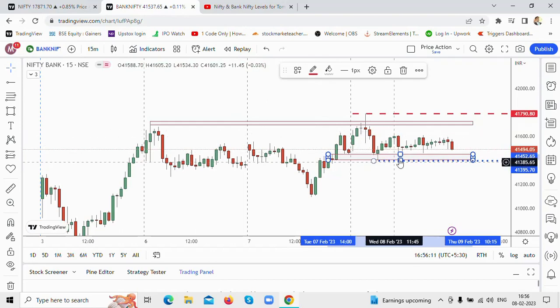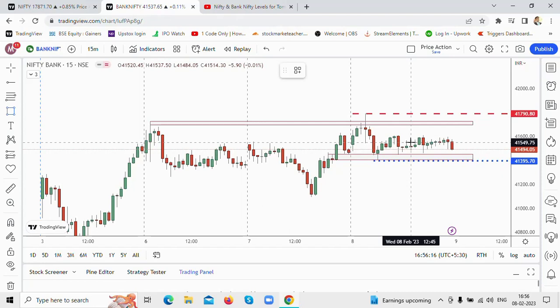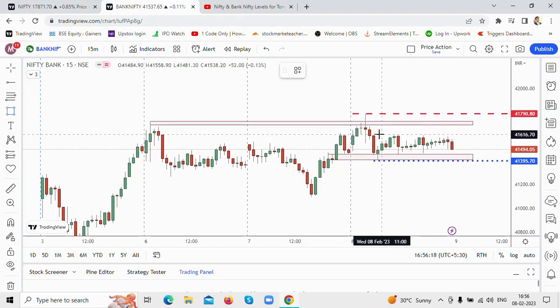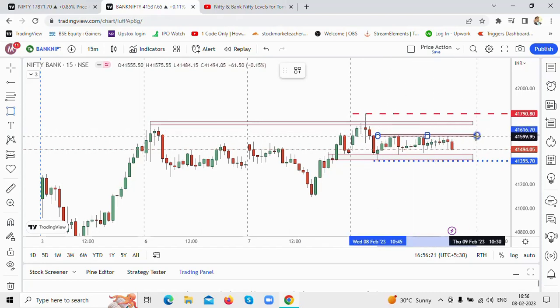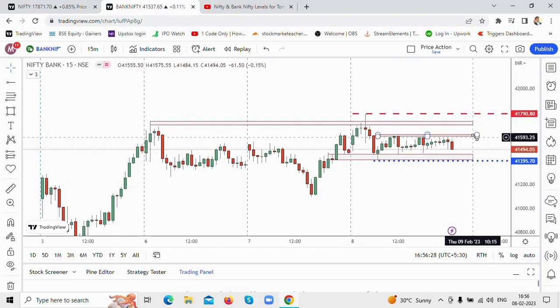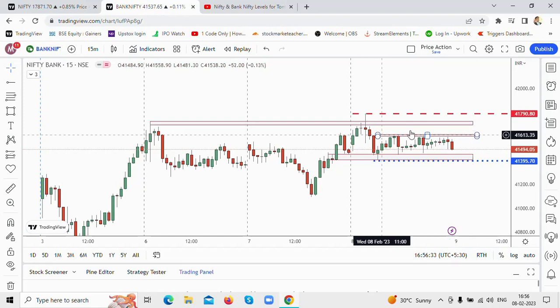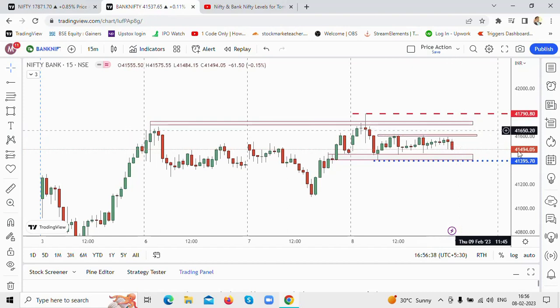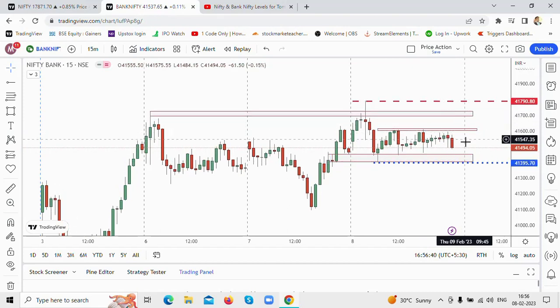You see here the price bouncing from this level. This is your support level, and there is a narrow range, and you can clearly see this is the resistance zone here on this particular chart for Bank Nifty. This could act as another resistance zone. So many times the price has touched and gone back. So there is a narrow range here, 41,590 to 41,610 levels. Around this level, this is a hurdle resistance level. So you could see a lot of small, close-by hurdles, which could be used for scalping if you are a scalper kind of trader.